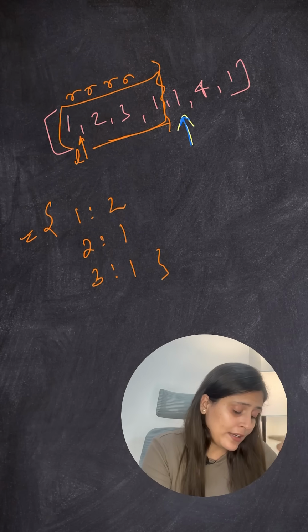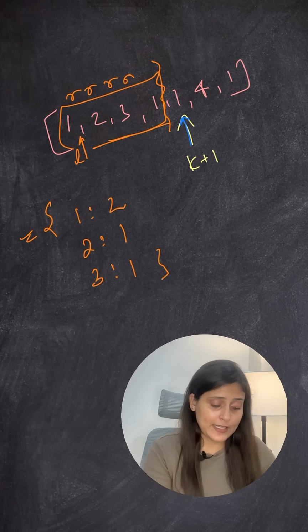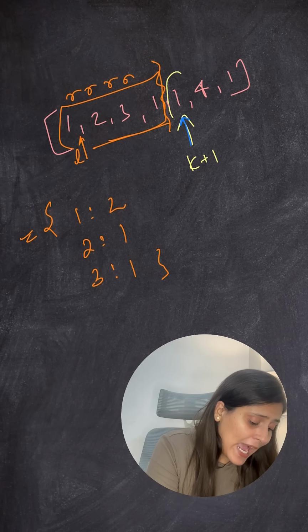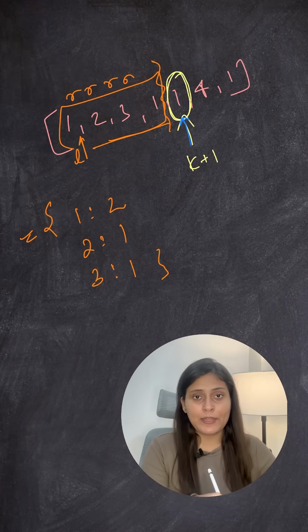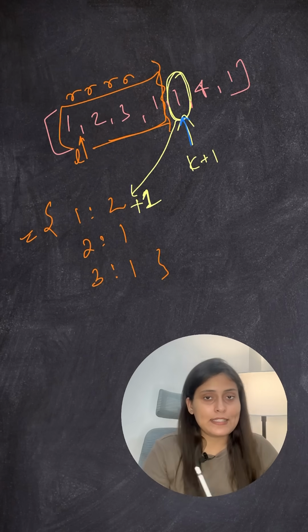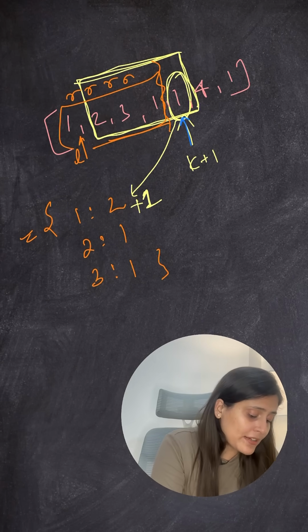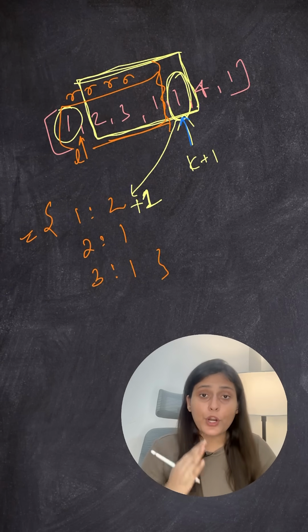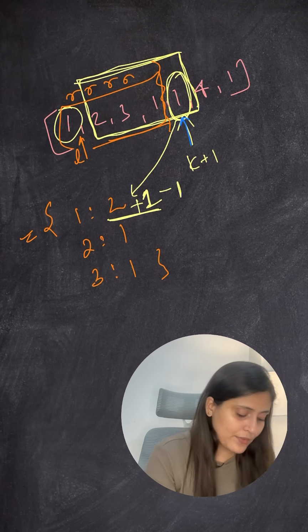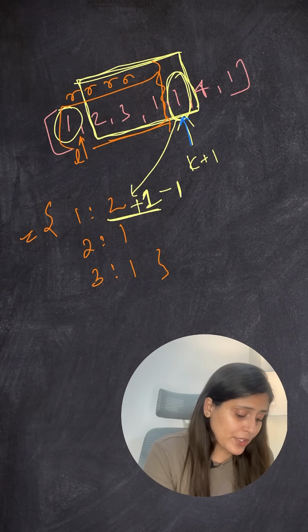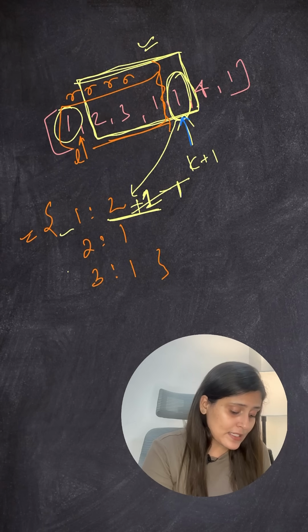You will start your next pointer from the k plus 1th index, right? And you will just add this element in the map, so just increment its frequency. Along with that, we know that we are moving our window one size ahead, so we will remove this element from our map. For removing that, just reduce one frequency here. Okay, and now the frequency will become 2. So for the second window also, you can see the number of unique elements is 3.